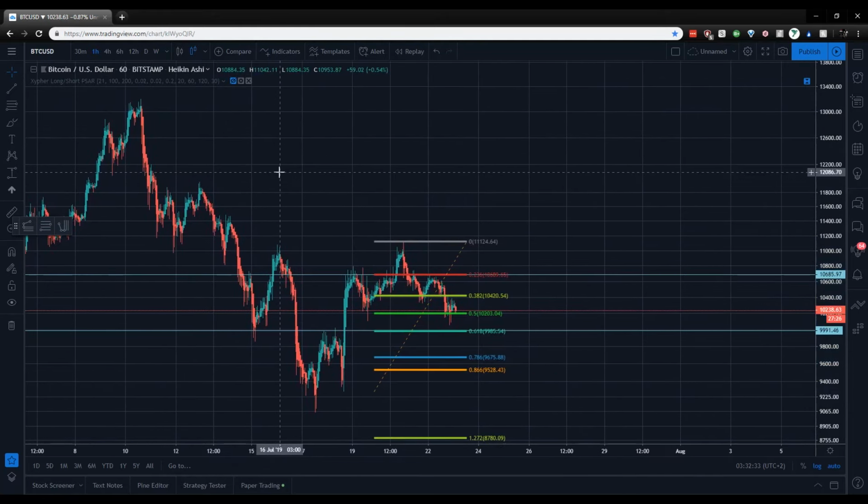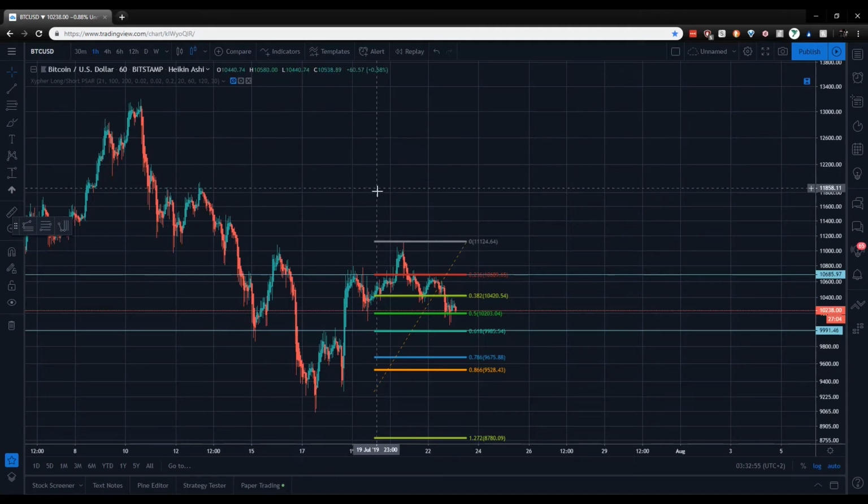But if you want to be on the safe side, the break of resistance at $11,100 is the key resistance that if you want to go bullish again, we must break in the near future.